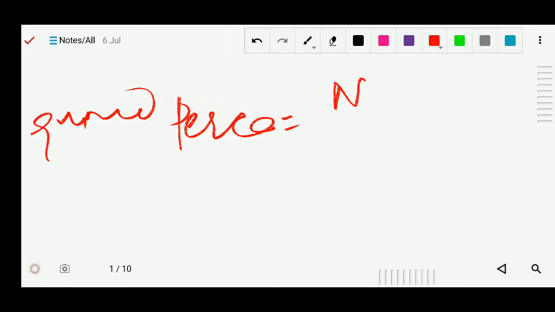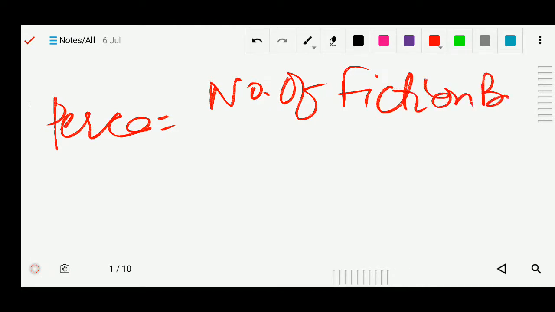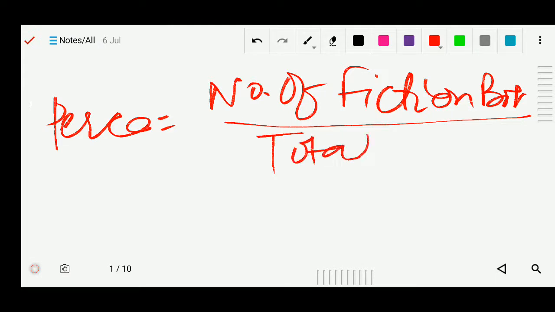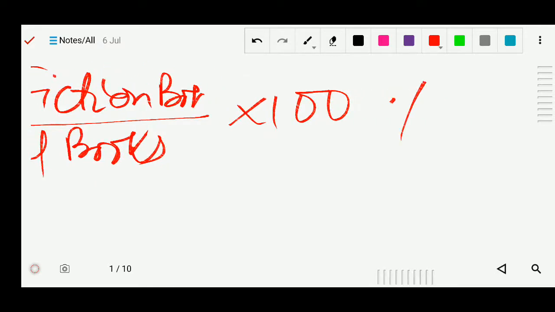the total number of fiction books. So I will write there how many fiction books are there, divided by the total number of books. Okay, and it will be multiplied by 100. So when we find the percentage, we are multiplying by 100. Okay, and this will be the percentage.